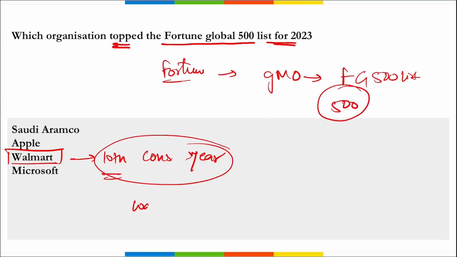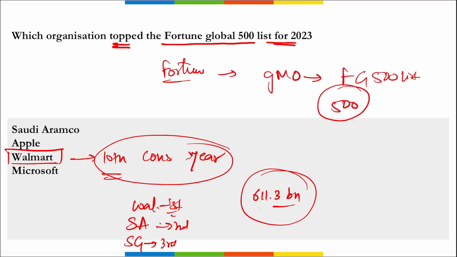Walmart was on the top, then Saudi Aramco on the second, and State Grid on third position, right? Correct? And Walmart is a USA retail and wholesale company with a valuation of $611.3 billion, right? Sorry, not valuation, this is the revenue. Correct?